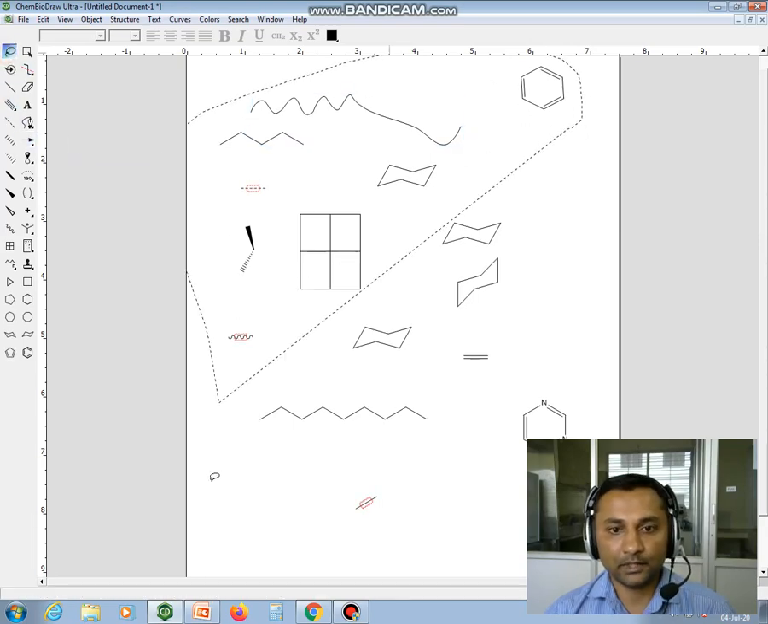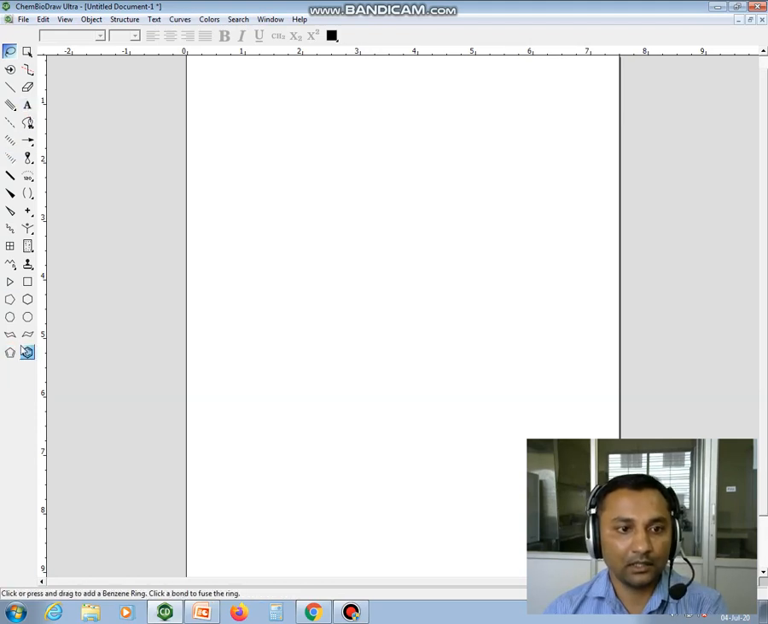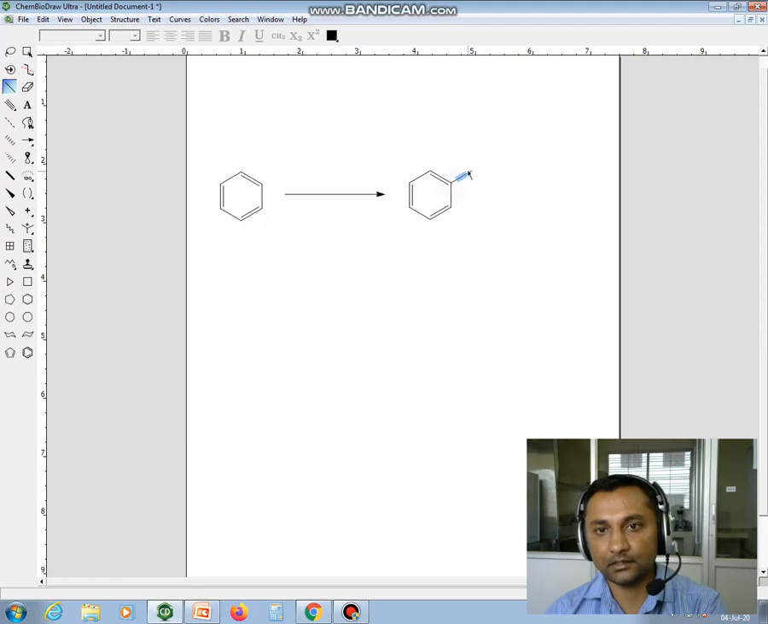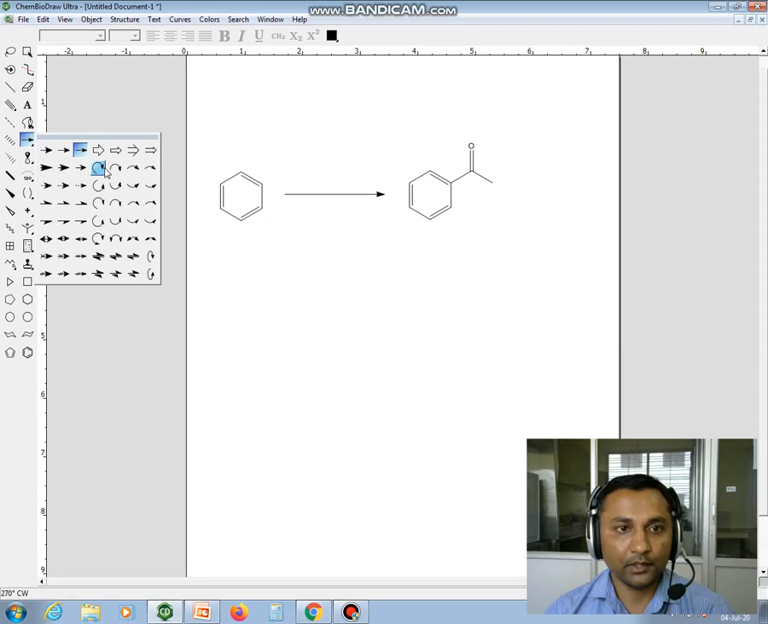Okay, I am removing this one. Suppose this benzene ring is there, and if I have to show one scheme, this is converted into the acetylated form here. Okay, so like that you can use an arrow here. The curved arrows are also there.